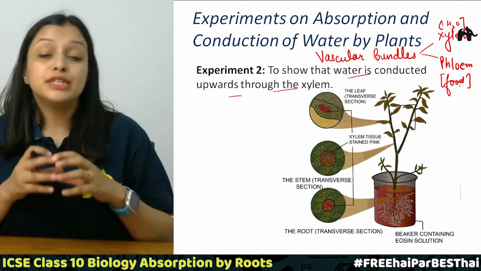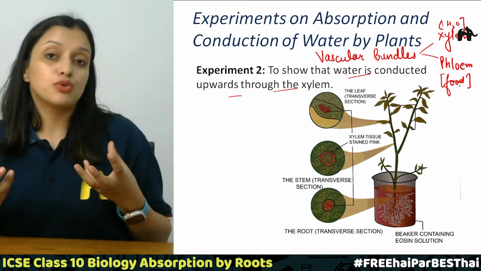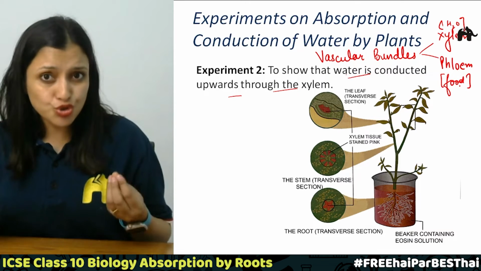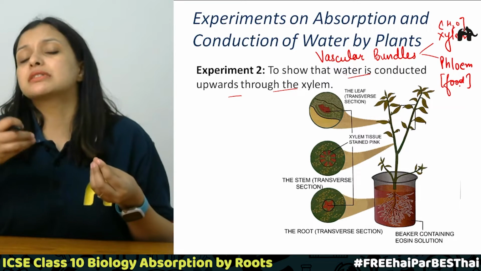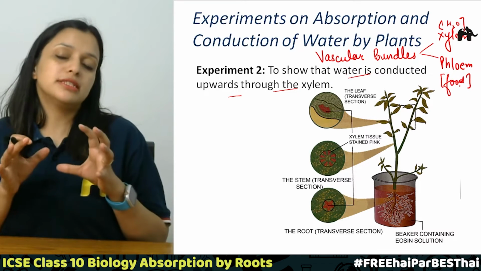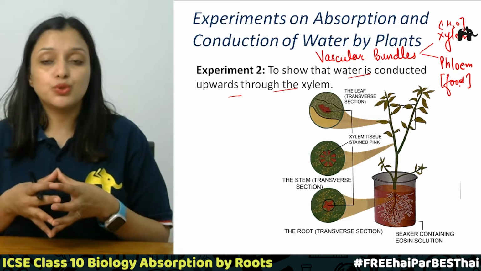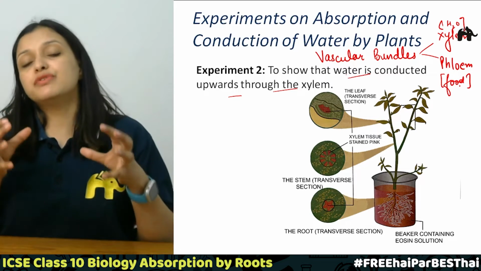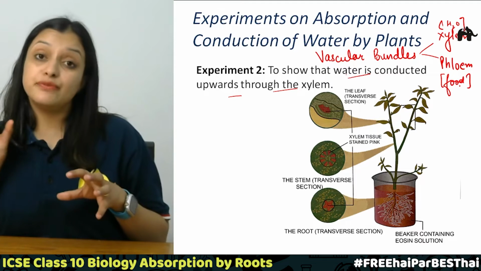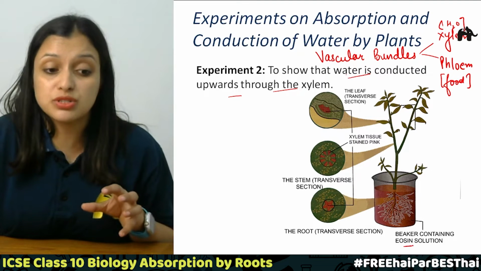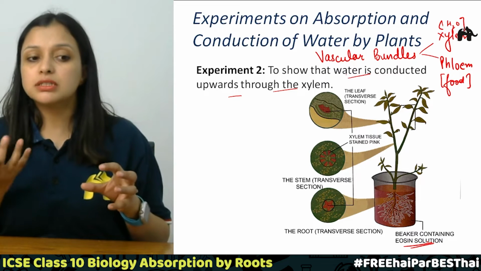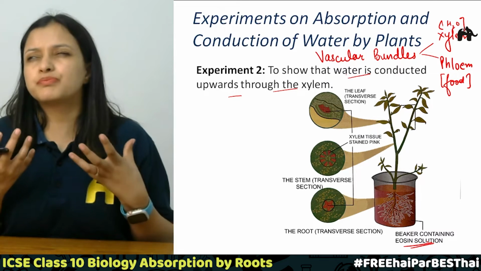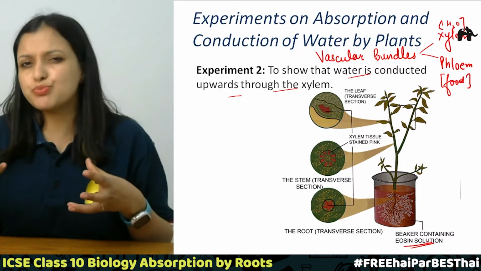Now we need to test whether it is true that the plant's xylem conducts water, right? This is a very simple experiment that we will do. We'll take a beaker, we will put some water in it, and then we will put in one dye, that is eosin solution. Basically it will turn the water a reddish brown color.